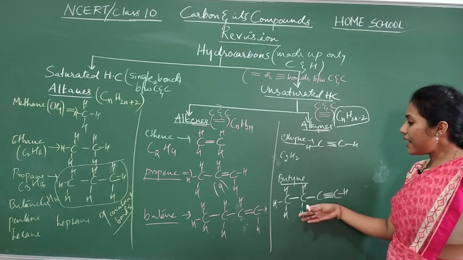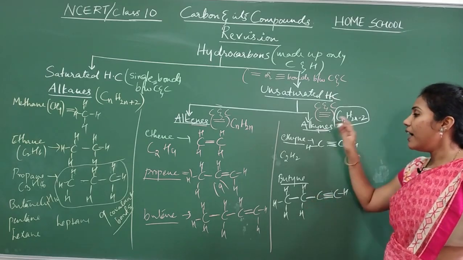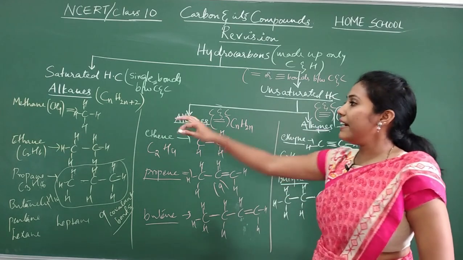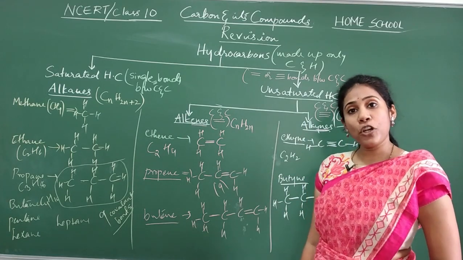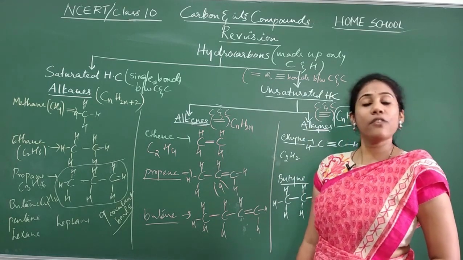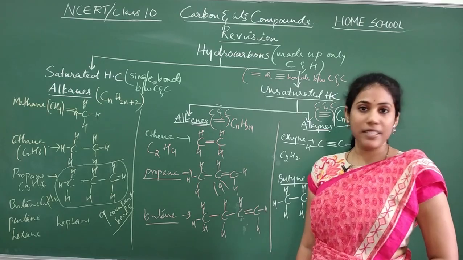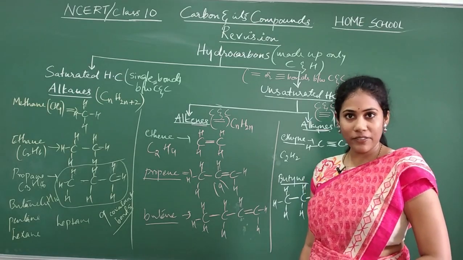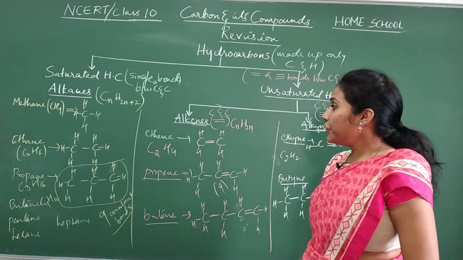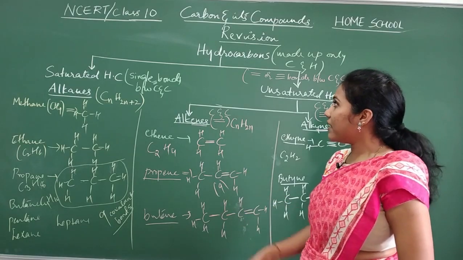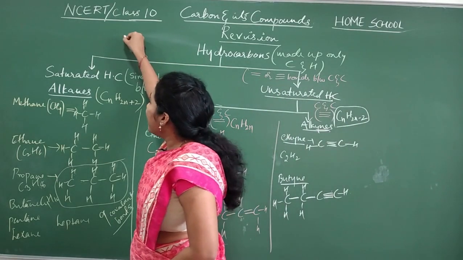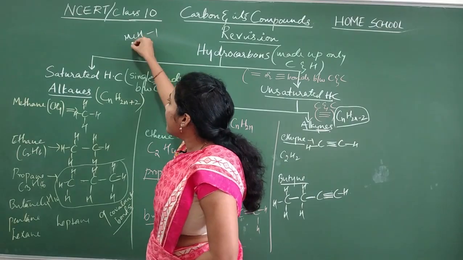So this is how you have to write structures for alkynes, alkenes and alkanes, and you must also give an answer when number of covalent bonds are asked. Clear everybody? Fine. And you must know a logic that meth in the sense 1, yes or no?